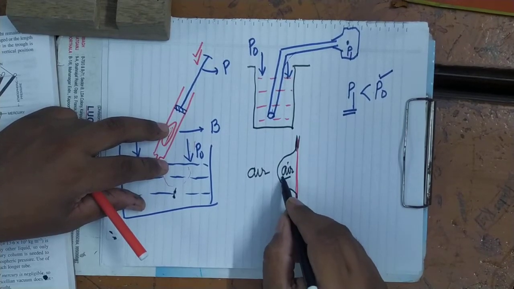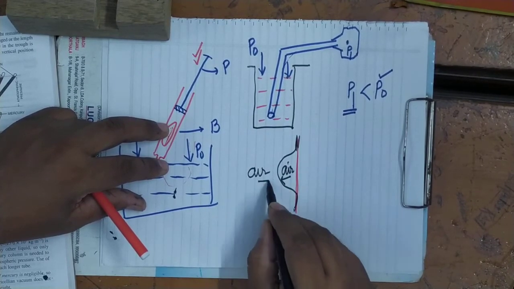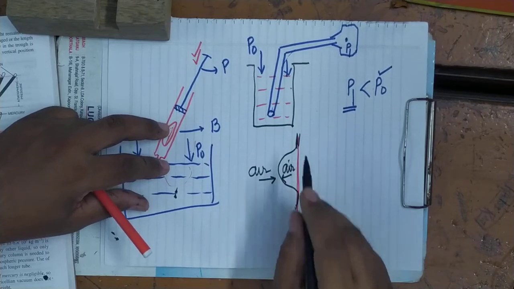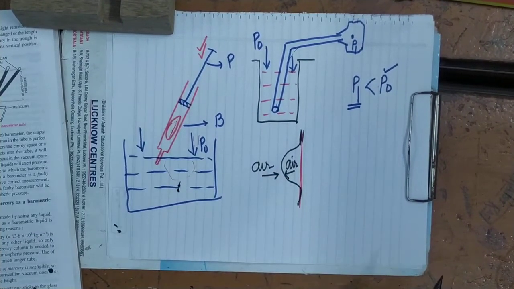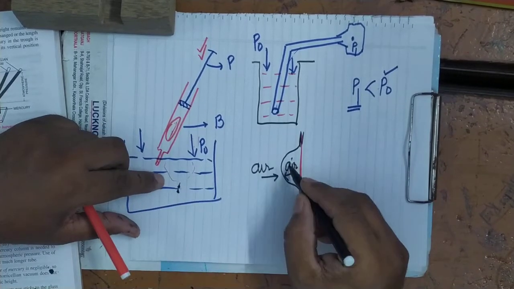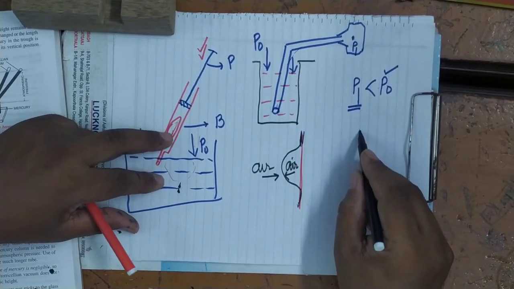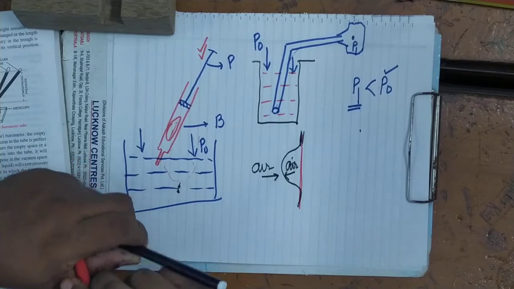So here pressure is acting in the outward direction, and the same pressure is acting in the inward direction. It will not stick to the wall. But when you press it, this air will go out. When the air goes out, what will happen?